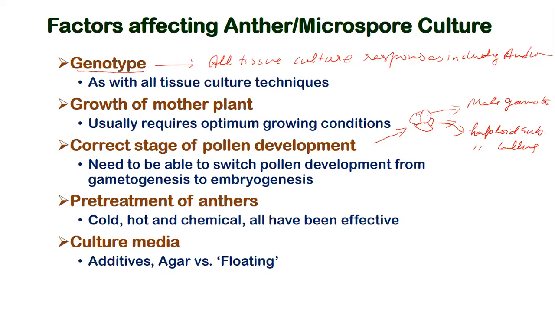And it has been observed that both cold and hot treatments and also treatment with certain chemicals has been used gainfully to reorient the path of this male tissue to different morphogenetic responses.